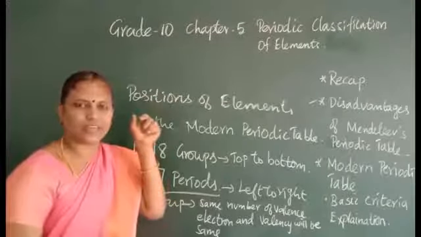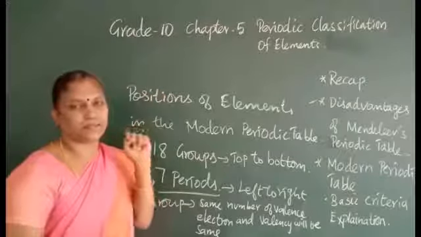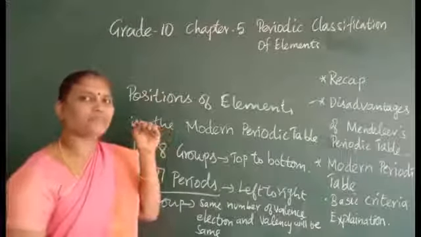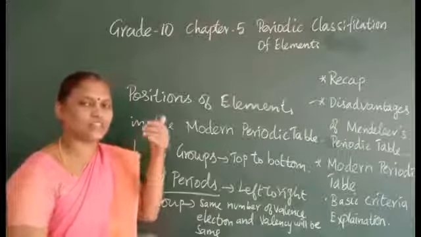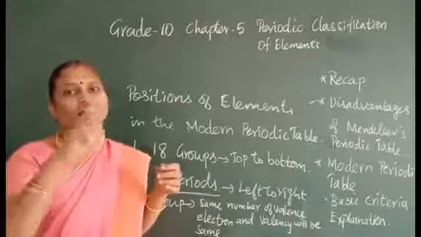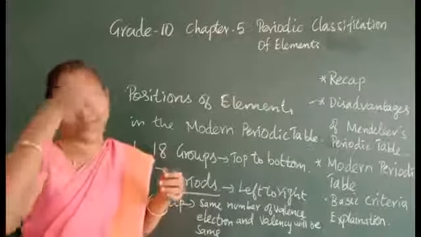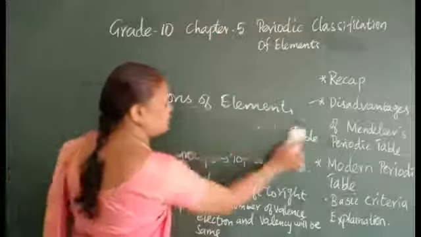First, hydrogen has only the K shell, that is the first period. Second, lithium has 2 shells. Next one has 3 shells. So from top to bottom, it increases by 1 shell. That is group. The next one is period.